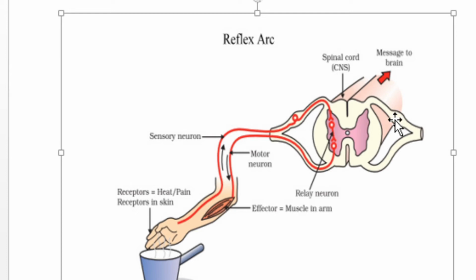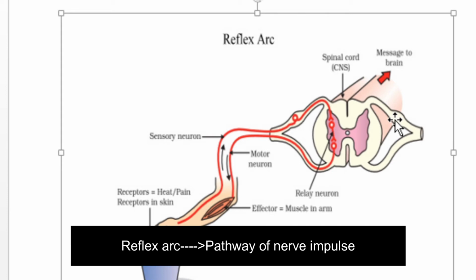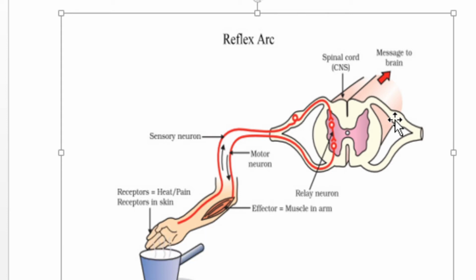You should remember one more important point under this heading, that is the reflex arc. How can we define the reflex arc? It is the pathway of nerve impulse, that is, the flow of signal.